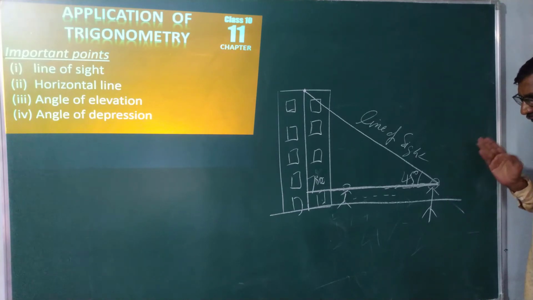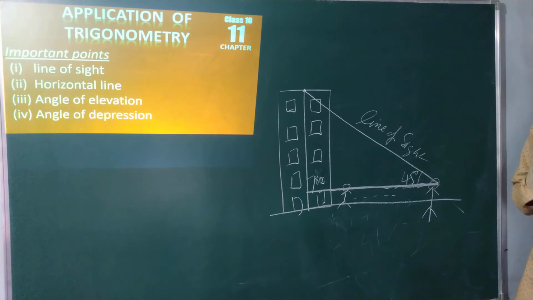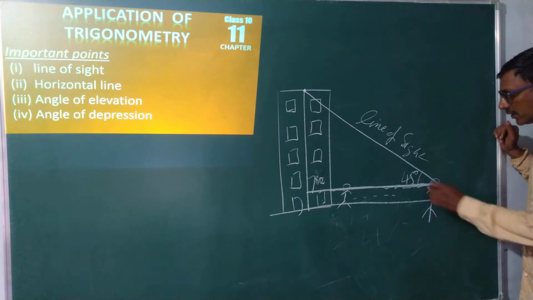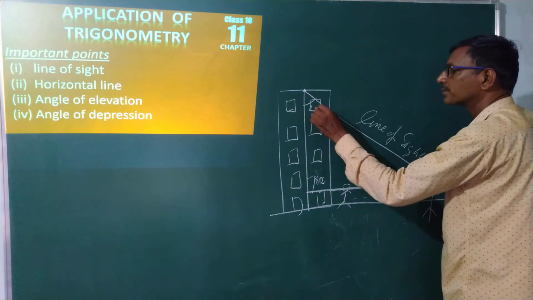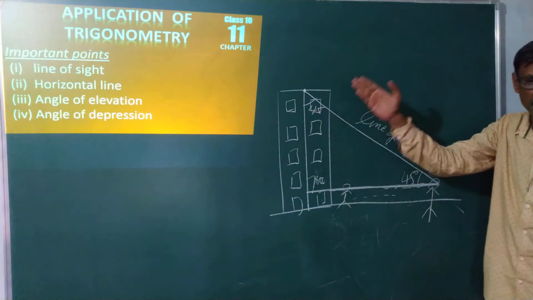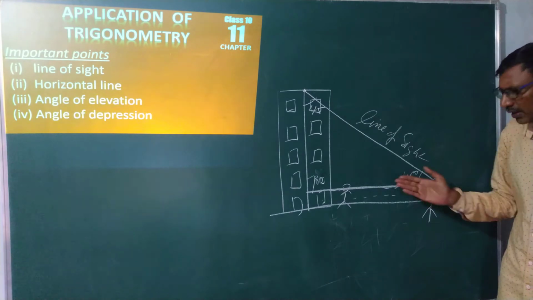Now, why have we taken 45 degrees? We think logically. This is 45 degrees, this is 90, and this must be 45, because 45 plus 45 plus 90 is 180 degrees.